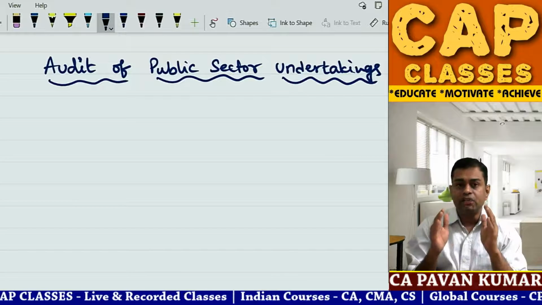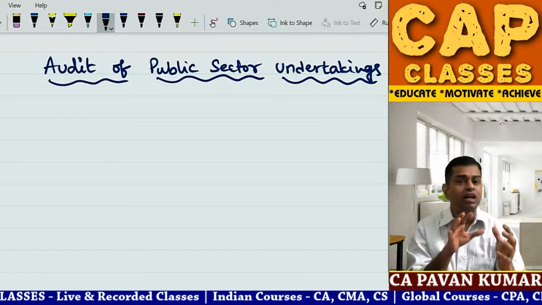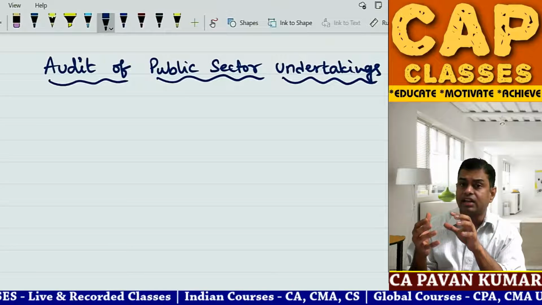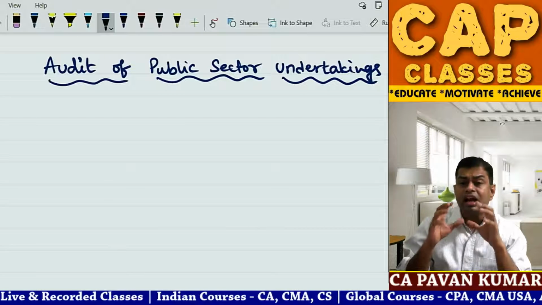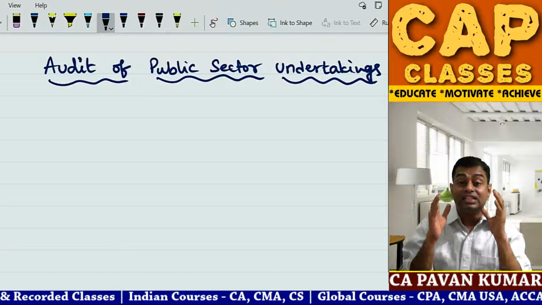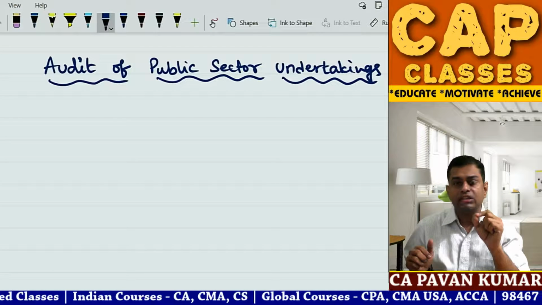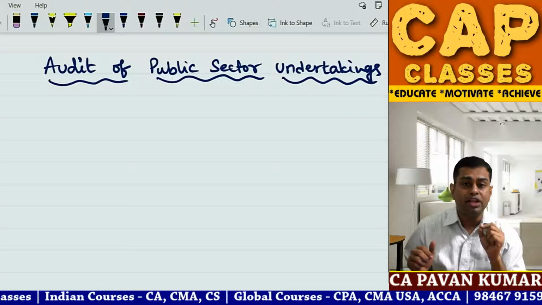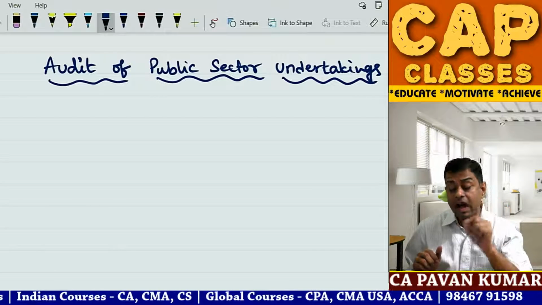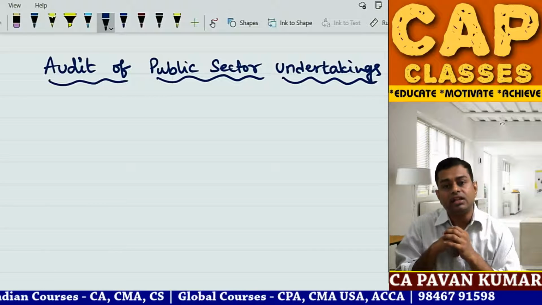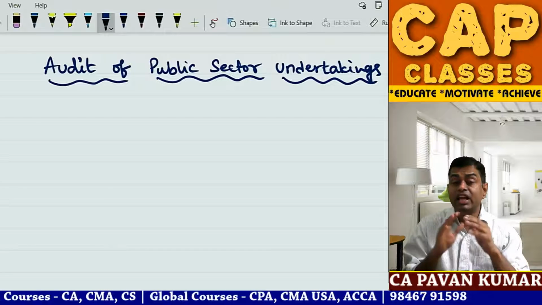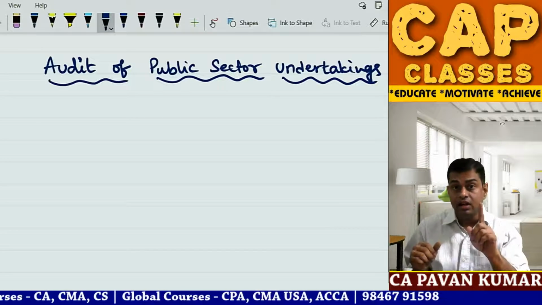So try to understand one thing. Audit of commercial enterprises and audit of public sector undertakings, audit of government, are extremely different. So many questions which you cannot ask in audit of commercial enterprises, audit of normal entities, you can ask in audit of public sector undertakings. So many questions in addition to regular audit will come here.